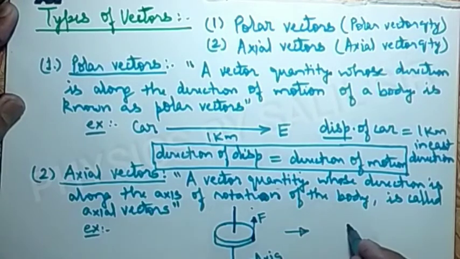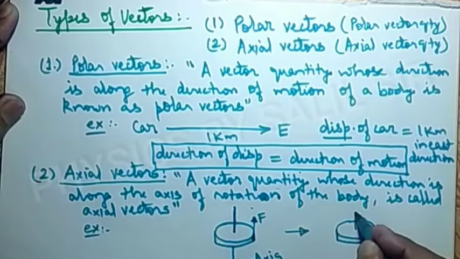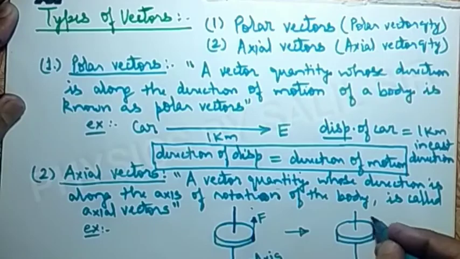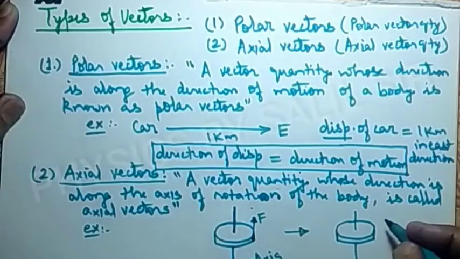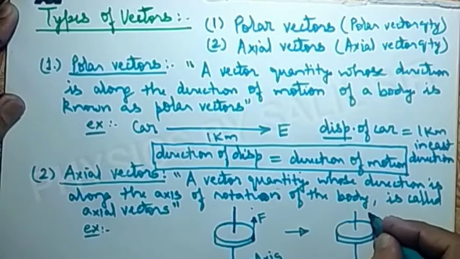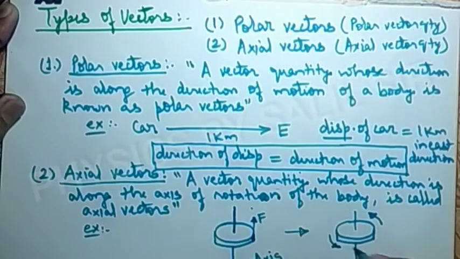Due to the application of this force, this disc will start rotating about the axis, and because the force is in the anti-clockwise direction, the rotation will also be in the anti-clockwise direction. So this is the direction of rotation.